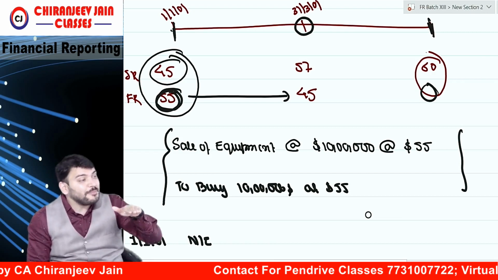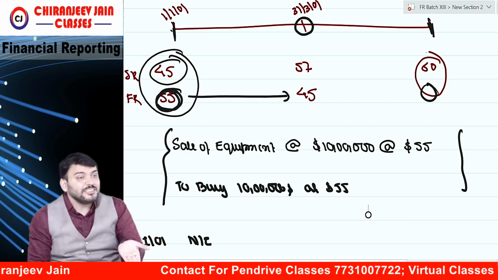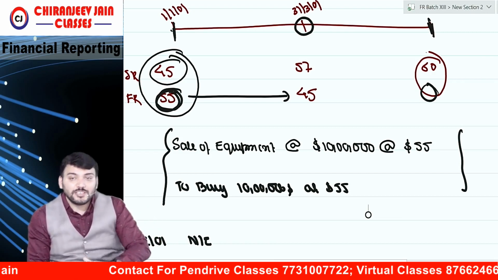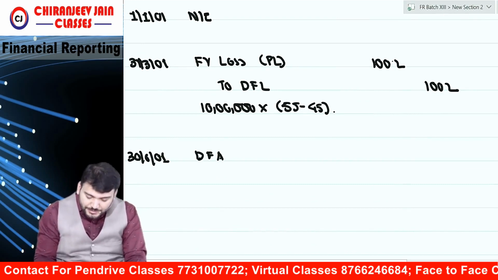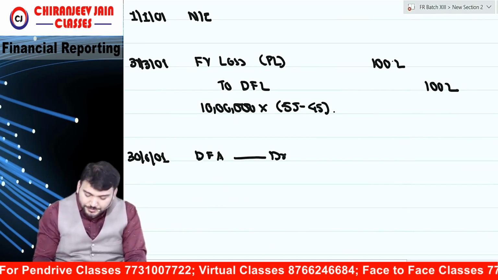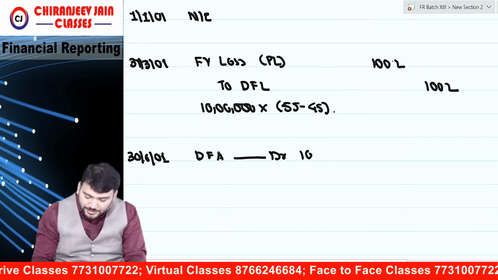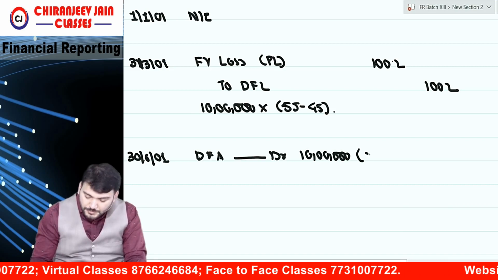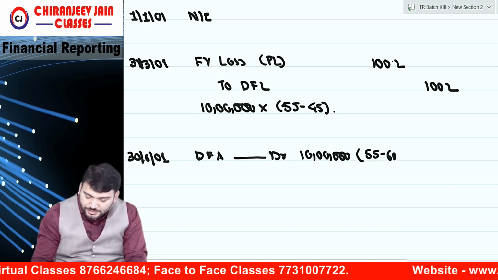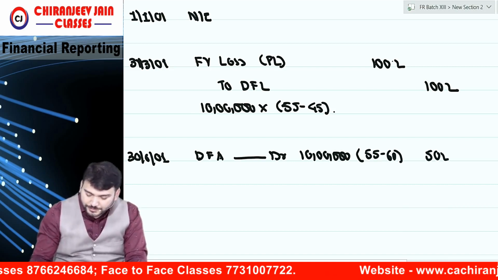So you will decrease the liability and increase the asset. What journal entry? Derivative financial asset account debit, this is 10 lakh into 5, 50 lakh.